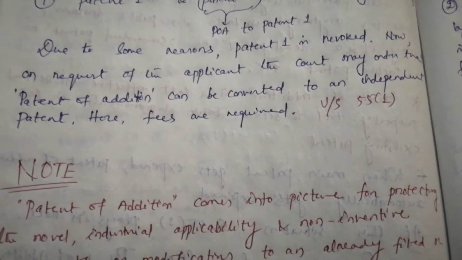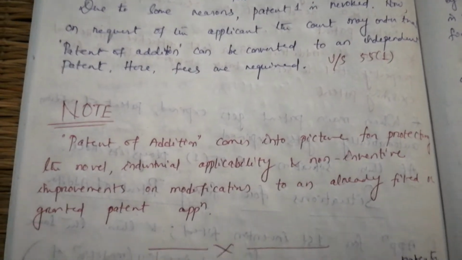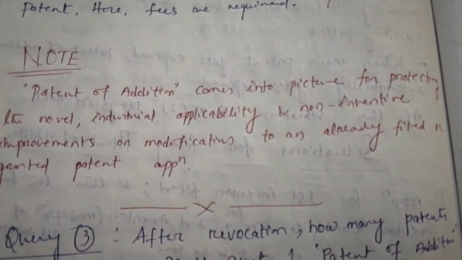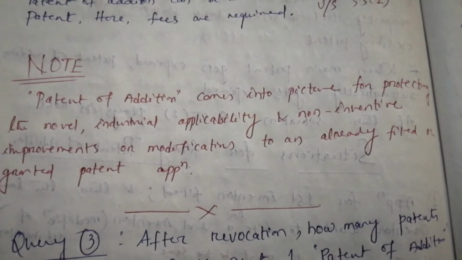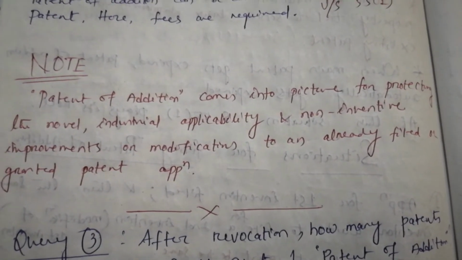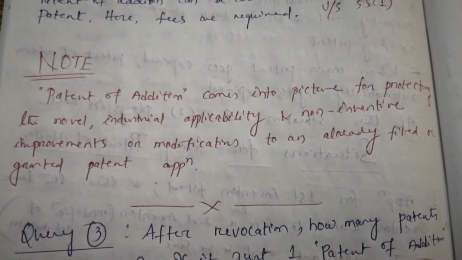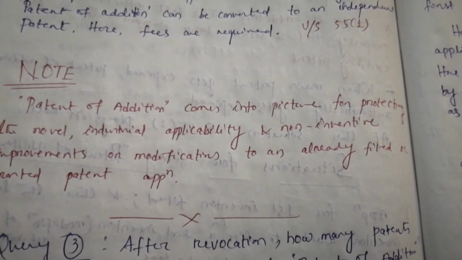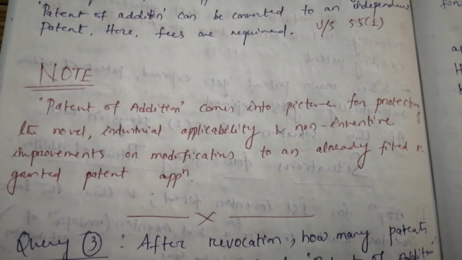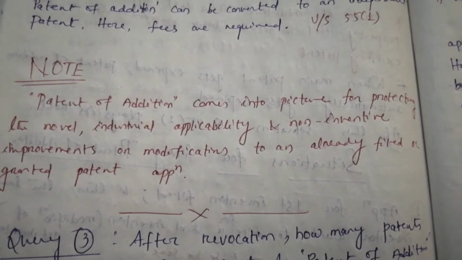Here fees are required, and this is under section 55 subsection 1. Fine. Another thing to be noted, patent of addition comes into picture for protecting the novel, industrially applicable and non-inventive improvements or modifications to an already filed or granted patent application.